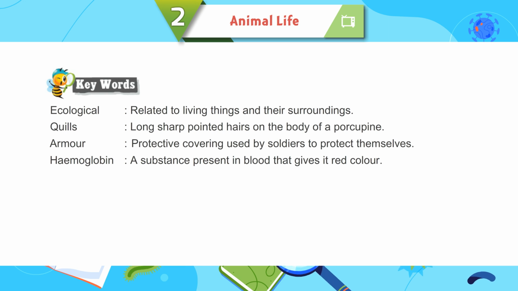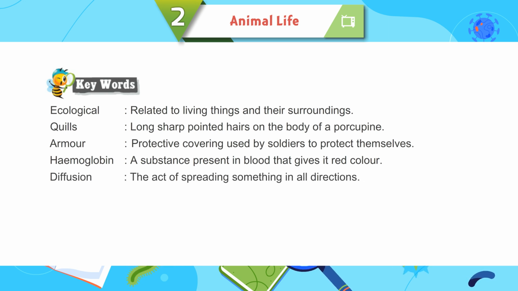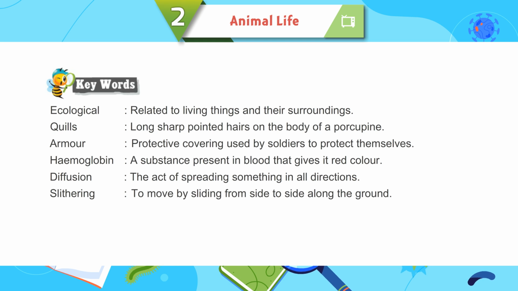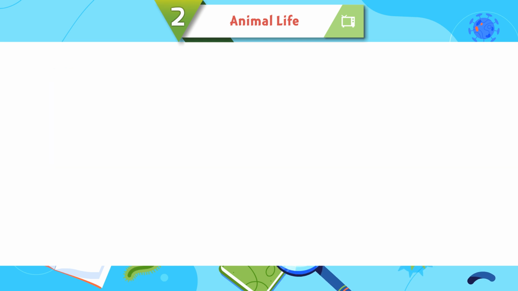Hemoglobin: a substance present in blood that gives it red color. Diffusion: the act of spreading something in all directions. Slithering: to move by sliding from side to side along the ground.